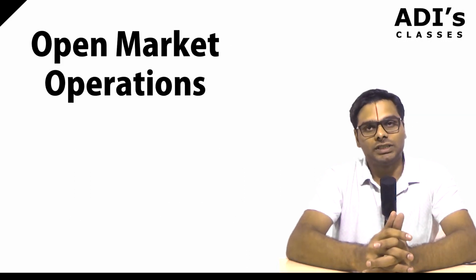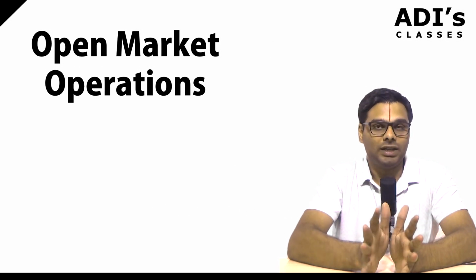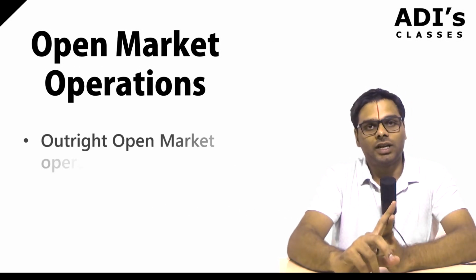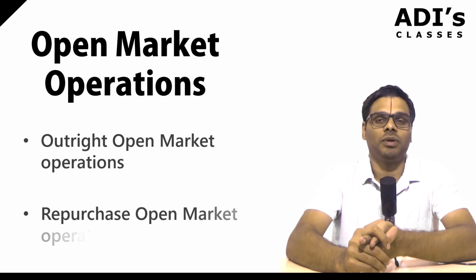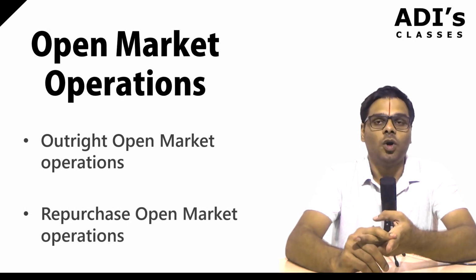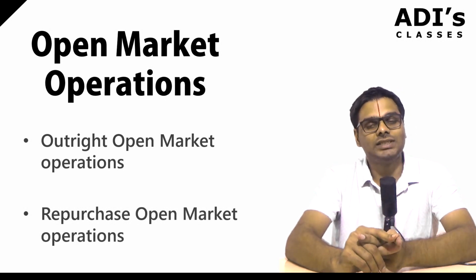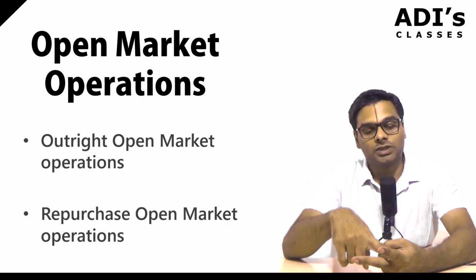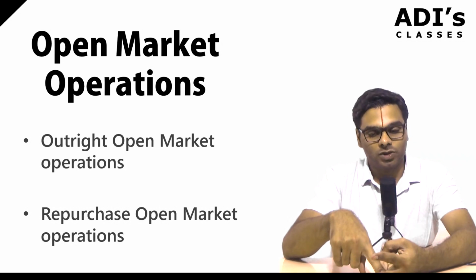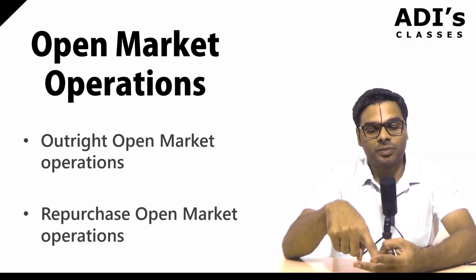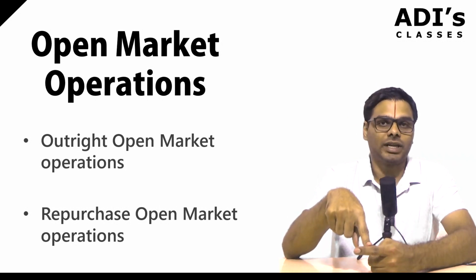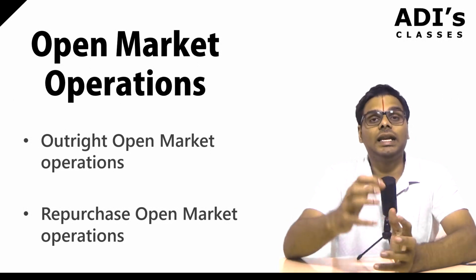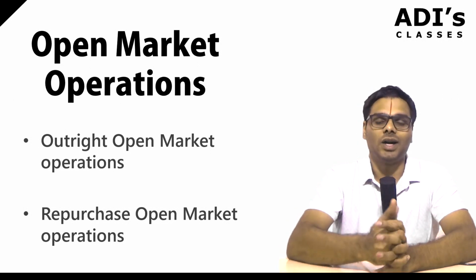Open market operations can be looked at in two parts: outright open market operations and repurchase open market operations. Repurchase open market operations are also known as repos. We have been using this term throughout the course. So we have two kinds of open market operations. One is the outright open market operations, and the second is the repurchase open market operations.